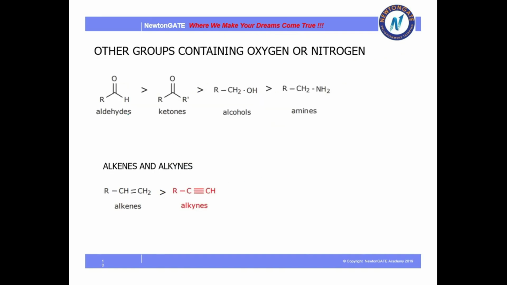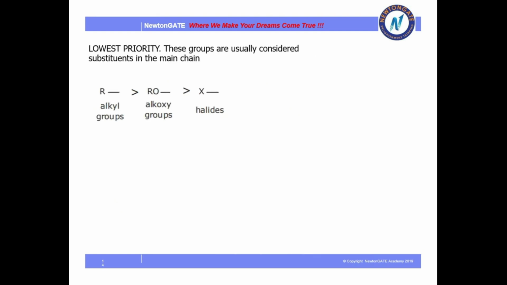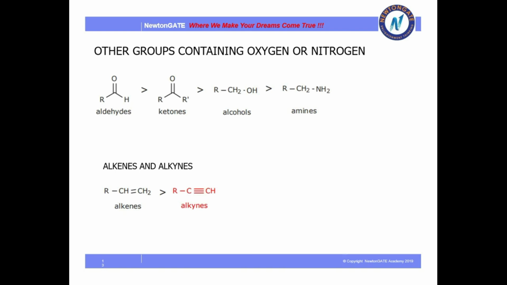In the same way, between aldehyde and ketone, aldehyde is more preferred and ketone is a little less than aldehyde. Then alcohol and finally amines. So, if there are one or more functional groups in a compound, always remember whose priority is more, they will always be preferred as the principal functional group, whereas whoever is less will be treated as a substituent.